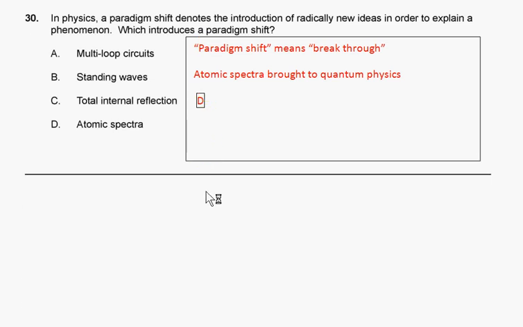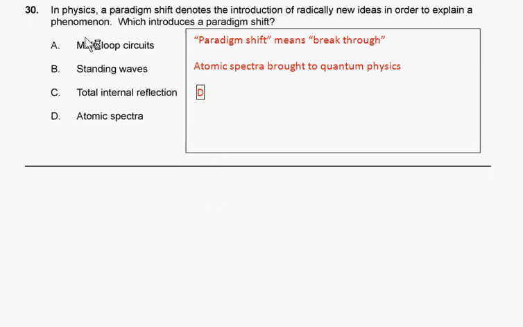Question 30. In physics, a paradigm shift denotes the introduction of radically new ideas in order to explain a phenomenon. Which phenomenon introduces a paradigm shift? So I think that atomic spectra brought about quantum physics, so we choose answer D. Paper is over. Thank you for your attention.